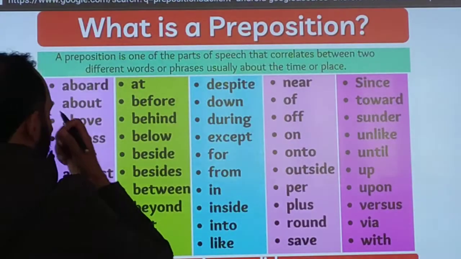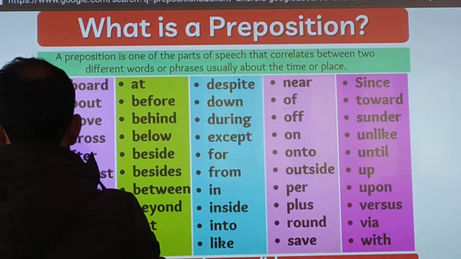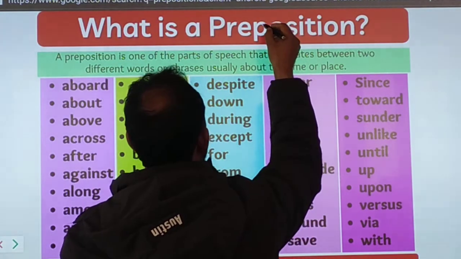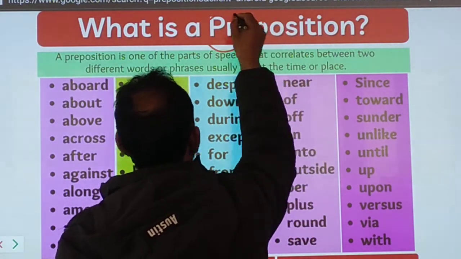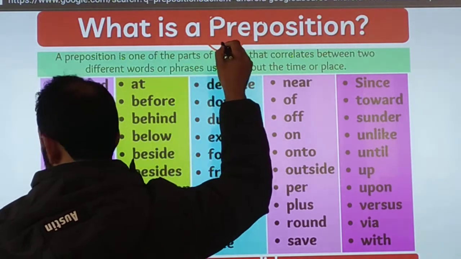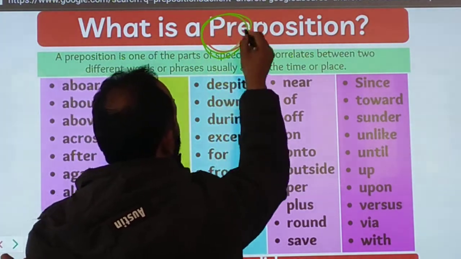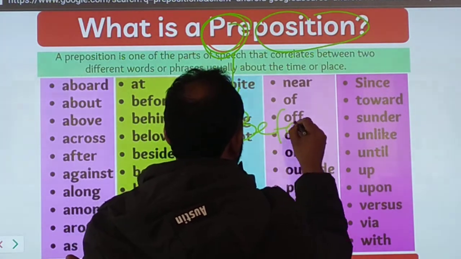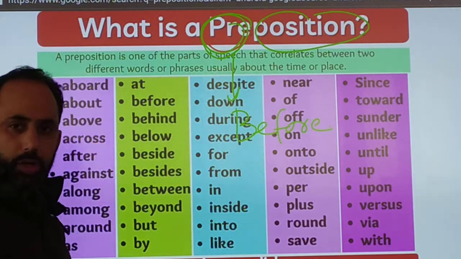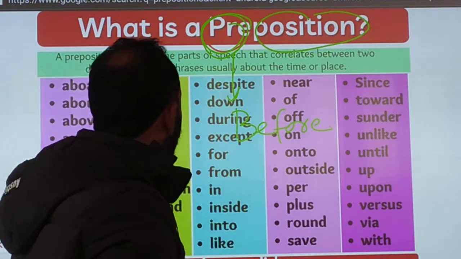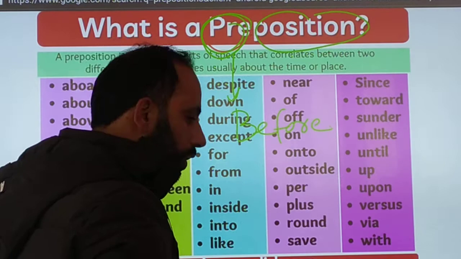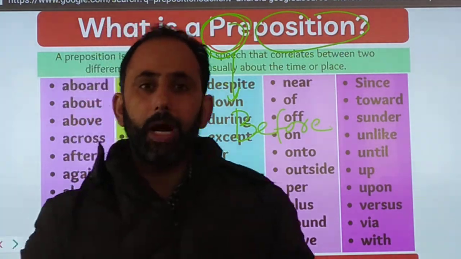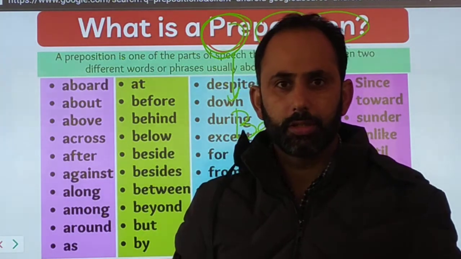You have to remember that proportion is actually a combination of two words, that is pre and position. Pre means before, and position is known to you, which shows a position, relation. Actually, this proportion shows the position or relation of a noun with other parts of speech in the sentence.